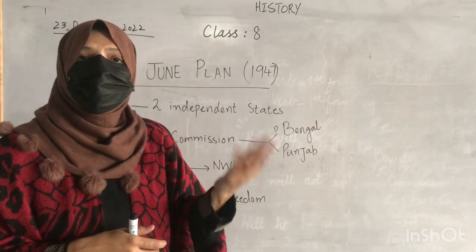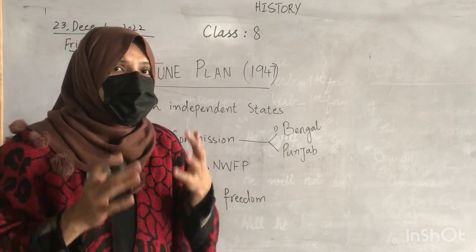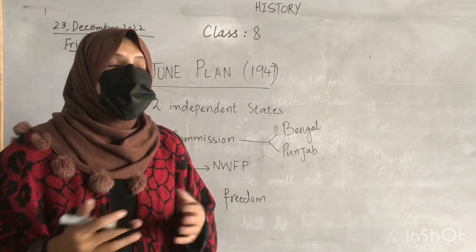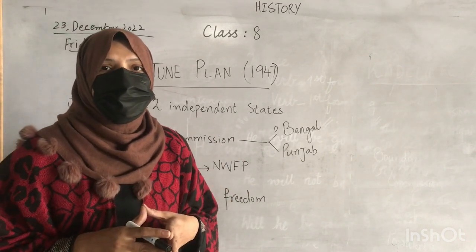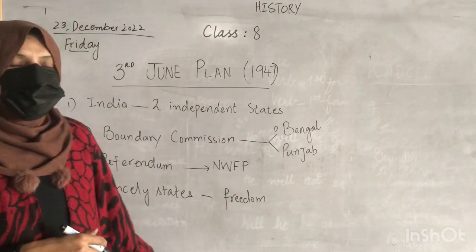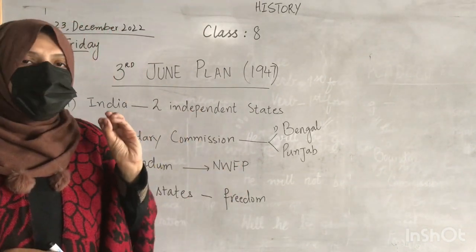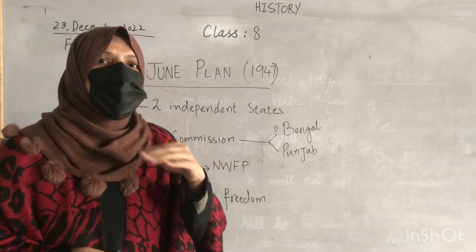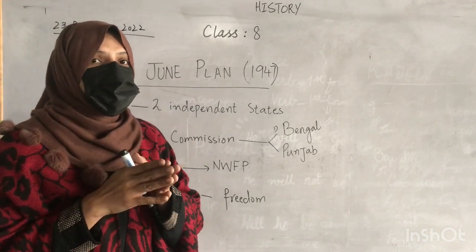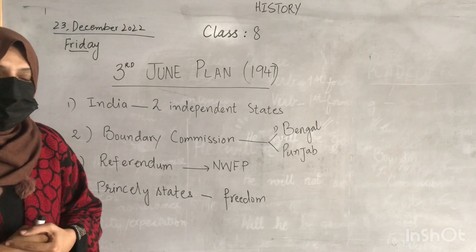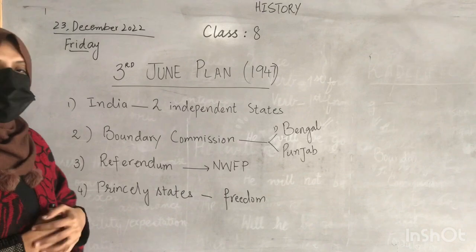And furthermore, as we progress through the lesson, we will see whether the Boundary Commission that demarcated the territories was inclined towards Congress or the Muslim League. We will see all that as well. So I hope you have understood the first section of the lesson. First the Cabinet Mission came, then Lord Attlee decided that finally we have to divide the subcontinent, and now the division of the subcontinent has been accepted, and we will see what happens next. So this was about the first session. Now let's move to the 3rd June Plan.